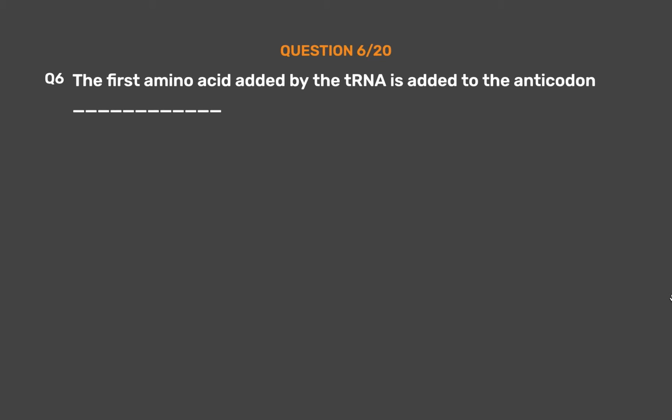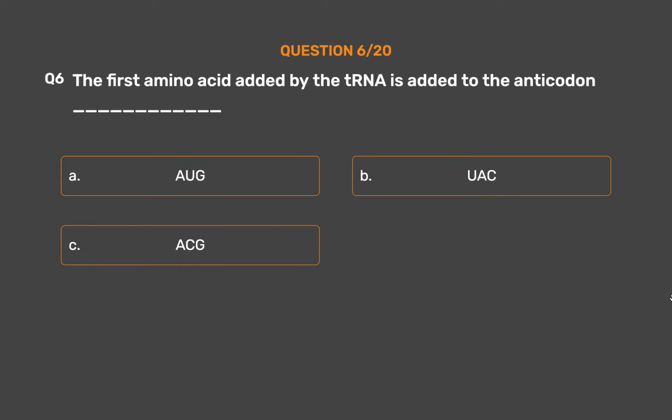Question number 6. The first amino acid added by the tRNA is added to the anticodon _. Option A. AUG. Option B. UAC. Option C. ACG. Option D. UGC.